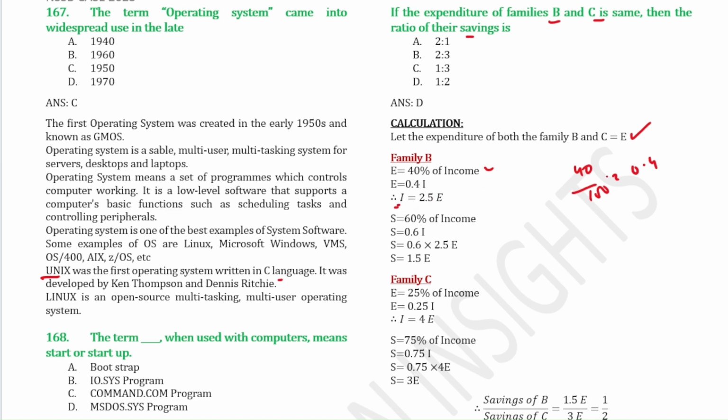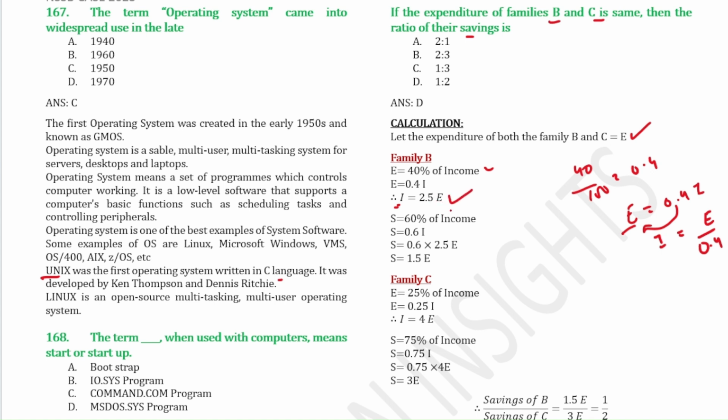Now you have to find the value of I, okay? So to find the value of I, if E equal to 0.4 I, it will be E by 0.4, right? Because we will shift this one here. So multiplication becomes division when you transpose. So the value of I, if you solve this one, you will get as 2.5 E.